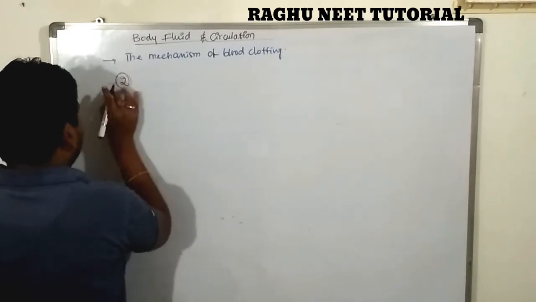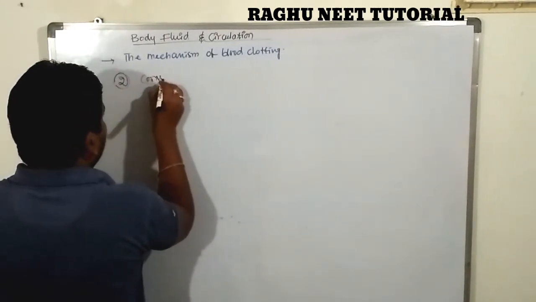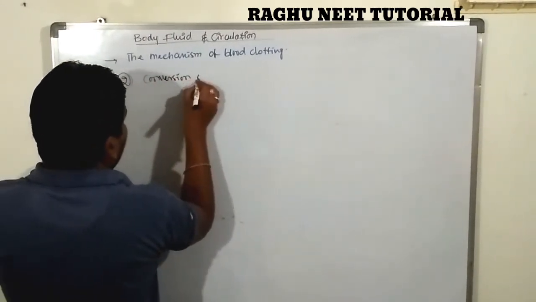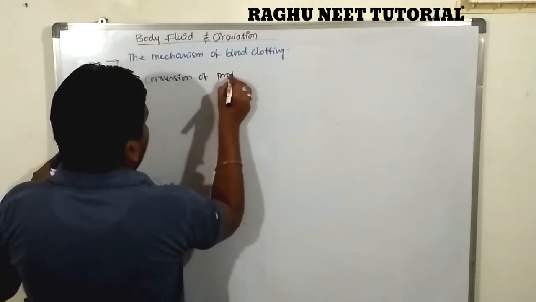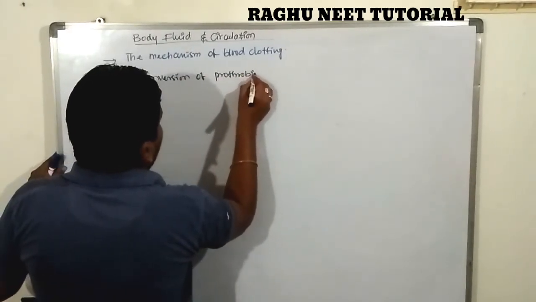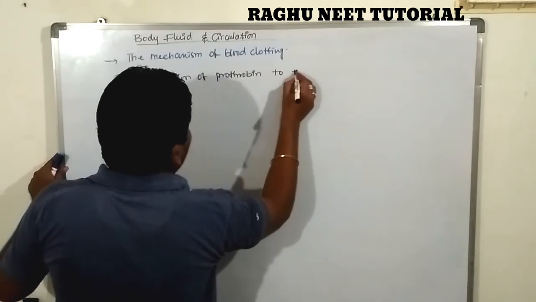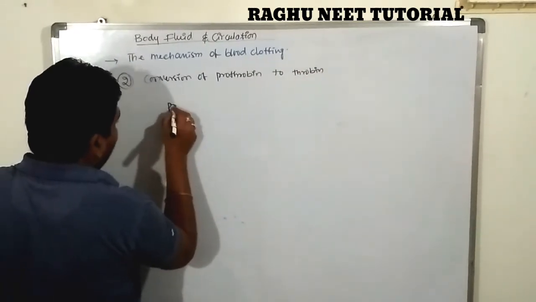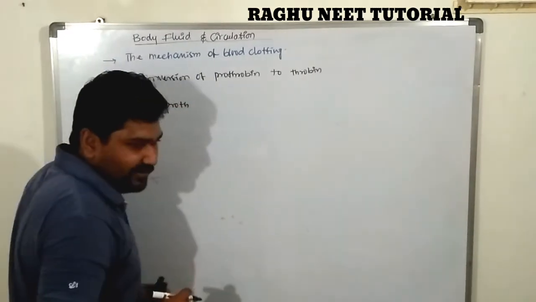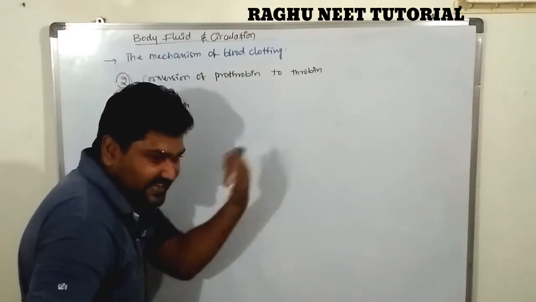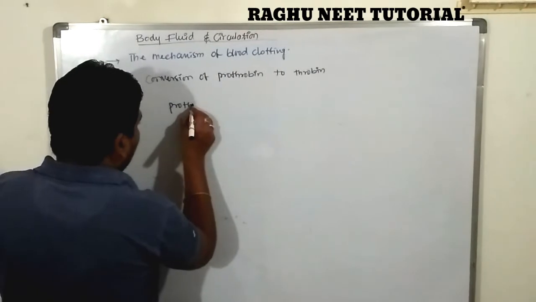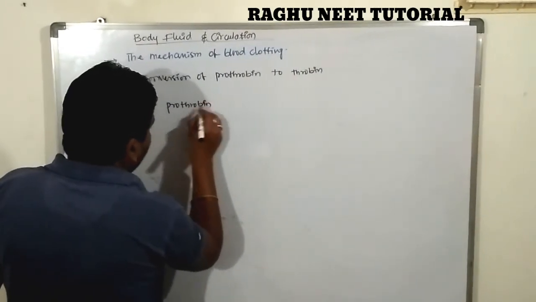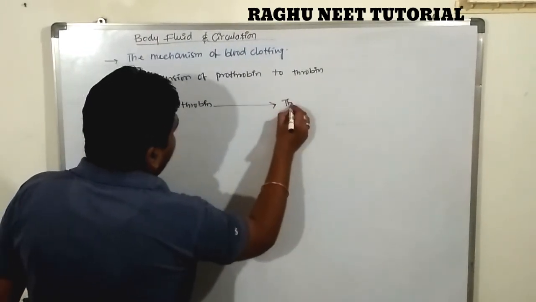The second one is the conversion of prothrombin to thrombin. Very simple and very easy. First, the prothrombin is already activated by the intrinsic and extrinsic factors. The prothrombin is converted into thrombin.